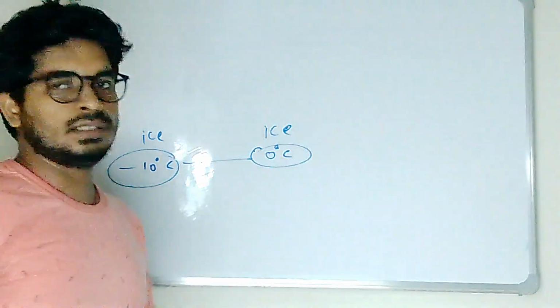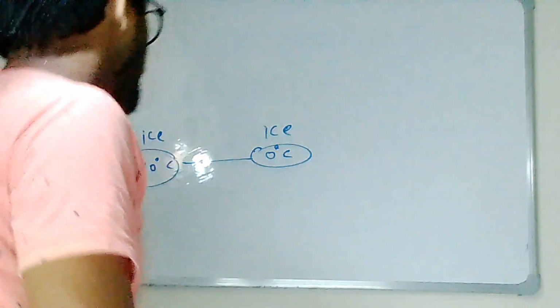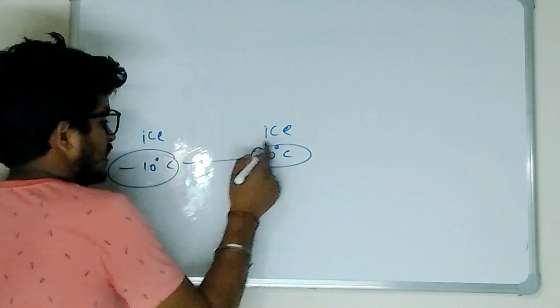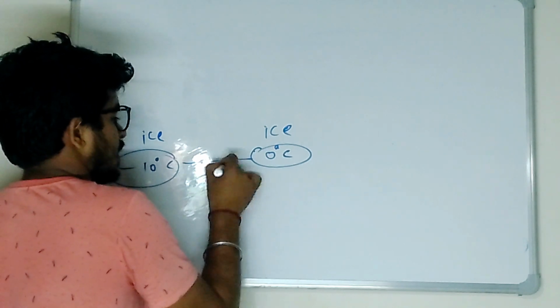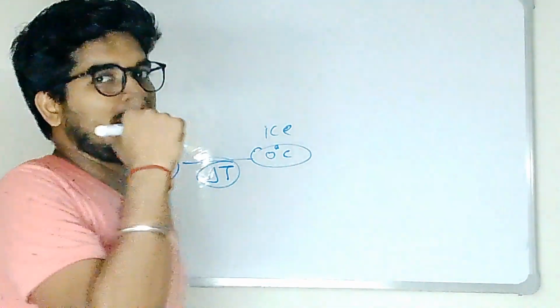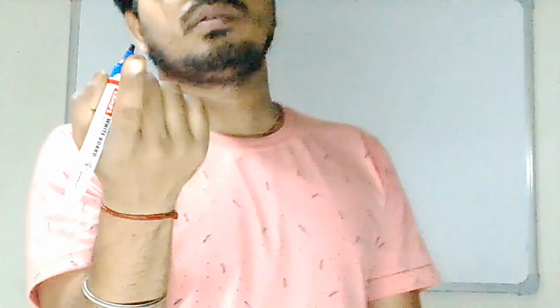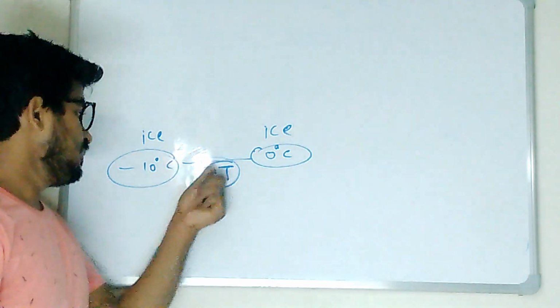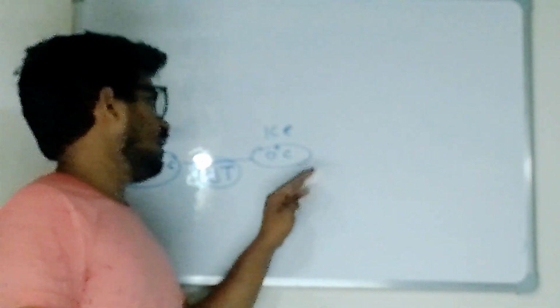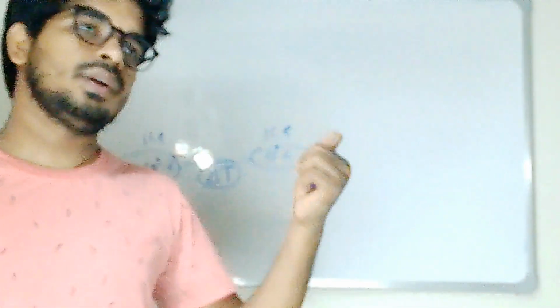This is ice, this is ice. So is there a phase change? No. But what is happening? Temperature change is happening, so we have delta T. Either I have a phase change, or I have delta T. Here I have delta T. Now ice will reach 0 degrees Celsius.